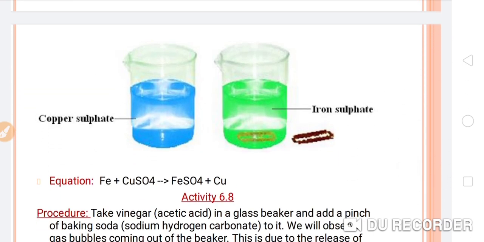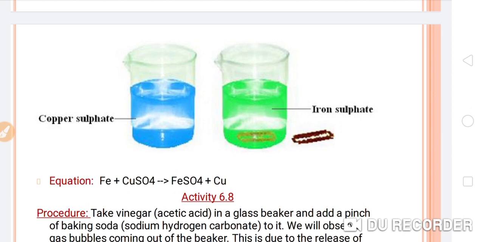Copper sulfate was initially blue, and after the chemical reaction, all the copper has deposited on the surface of the iron. Okay, and the iron takes its place in its salt. So the iron sulfate has formed inside that solution, and due to this iron sulfate, its color has changed into a greenish color. So this is the activity by which we have identified the replacement process, and the color change takes